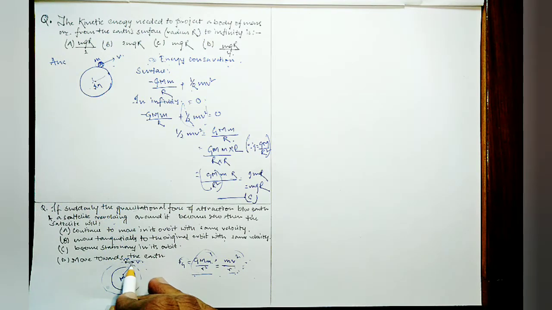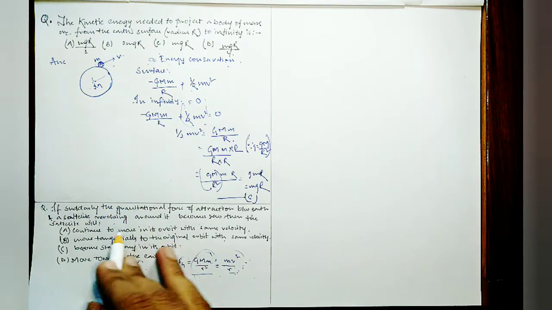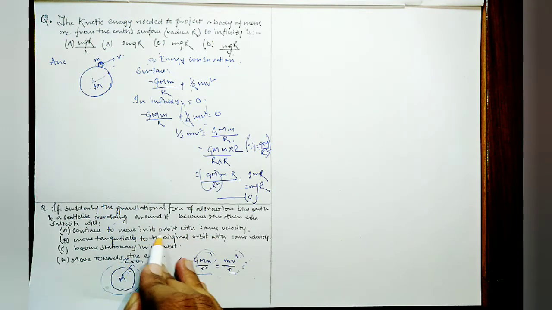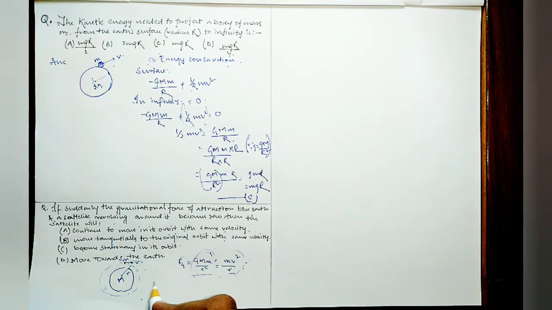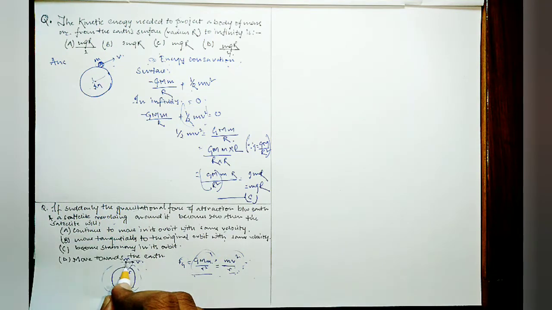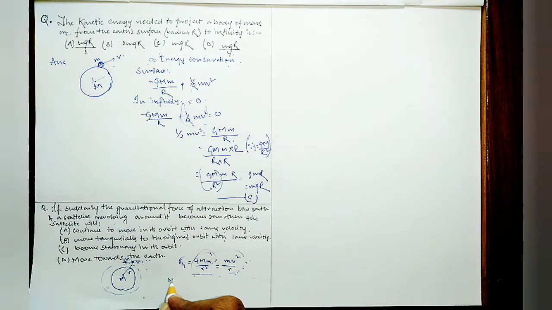So the satellite will definitely not be moving in the orbit, right? So continuing to move in its orbit with the same velocity is definitely not the option. Now as this becomes zero suddenly, there is inertia, right? From inertia we know that there is moment of inertia of the satellite towards this direction, that is towards v.